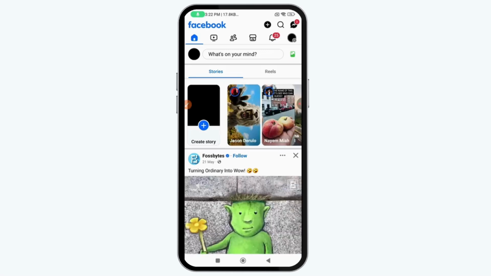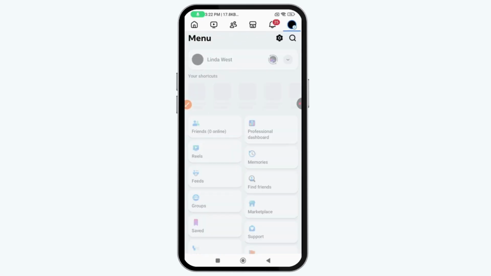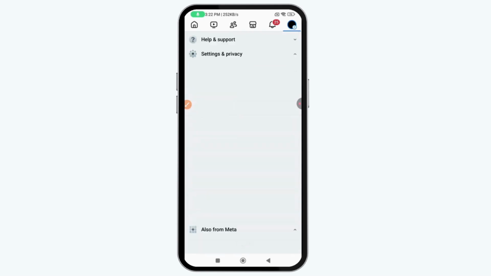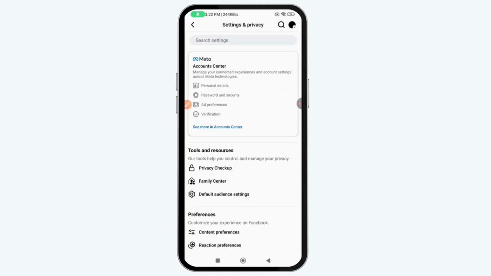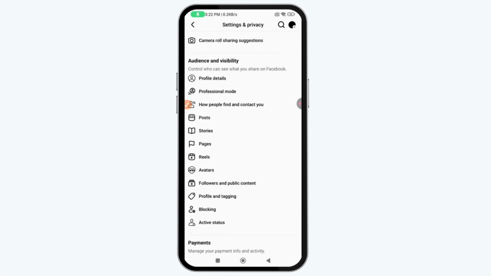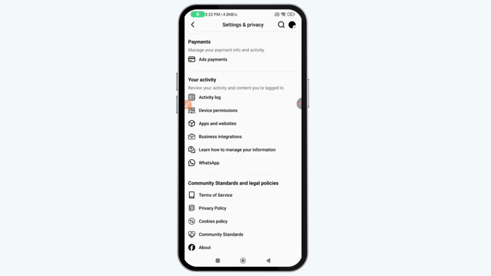After opening your Facebook, go to the upper right, which has those 3 horizontal lines. Scroll down, go to Settings and Privacy, and tap on Settings. Now under Settings you need to scroll down, and under Preferences you will have the Media option.